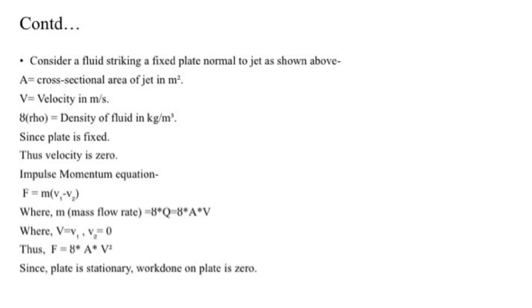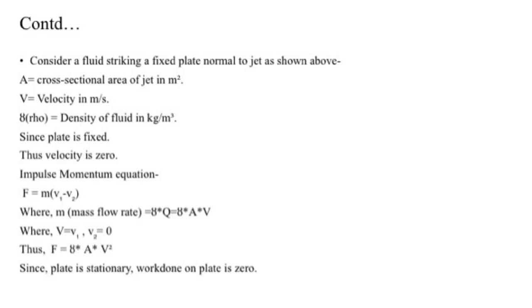Now the plate is fixed, so its velocity will be 0. Now we use the impulse momentum equation, that is change in momentum is equal to the impulse. So force F is given as m into (v1 minus v2), where m is the mass flow rate. Mass flow rate means rho into discharge, and discharge is given as area into velocity. So the equation becomes m is equal to rho into area into velocity.